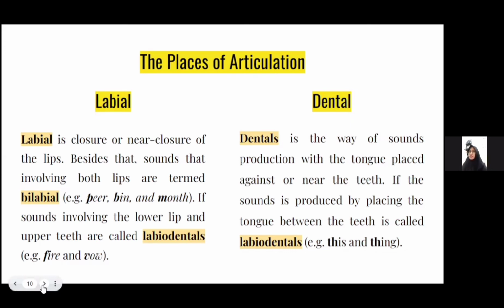Examples: fire and vow. Next is dental. Dental is the way of sound production with the tongue placed against or near the teeth. If the sound is produced by placing the tongue between the teeth, it's called interdental. Examples: this and think.